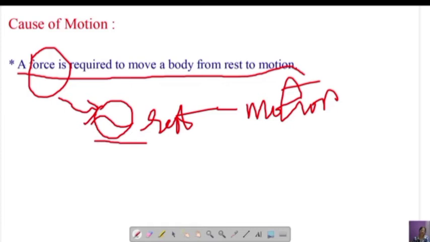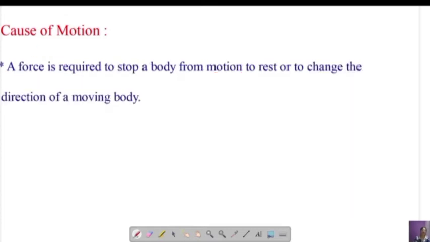So let's go for the next point. That is, a force is required even to stop a body from motion to rest. If a body has to come into the rest position, an object was in motion and it has to come back to rest, then a force should be applied. Just imagine, if you are riding a bicycle, when you want to stop your bicycle, you should apply the brakes.